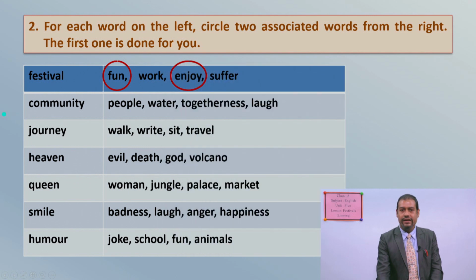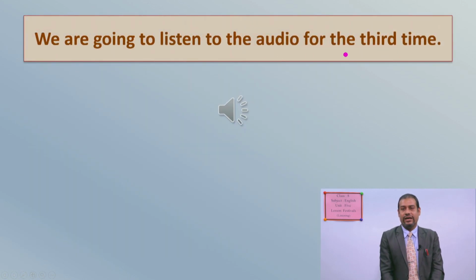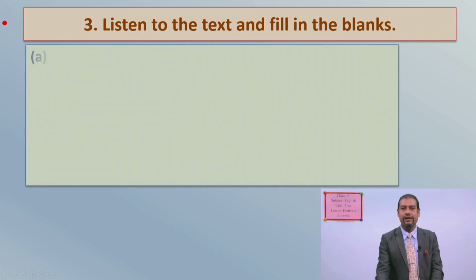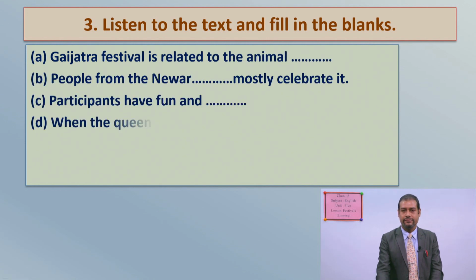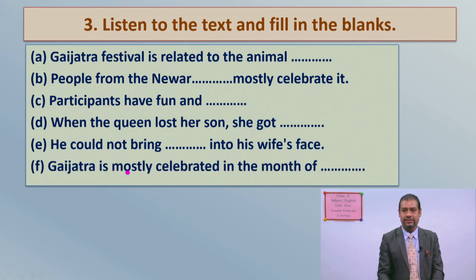Now, another task we have is, we are going to listen to it for your third exercise. And that exercise for you is, listen to the text and fill in the blanks. This time, you have to fill in the blanks, okay? So I am going to play it to you and you just listen to it.